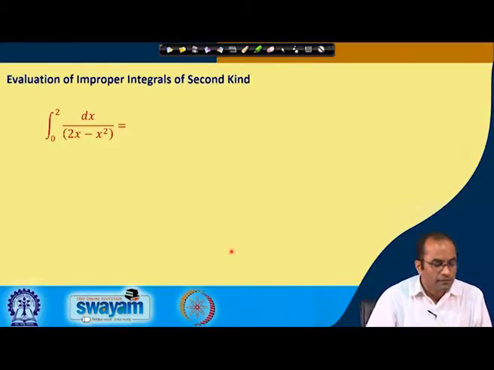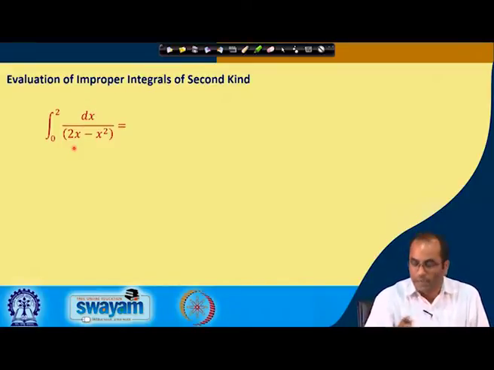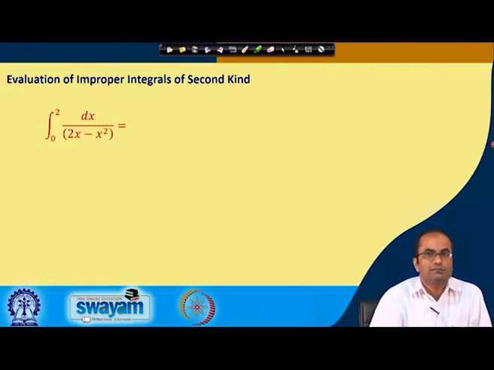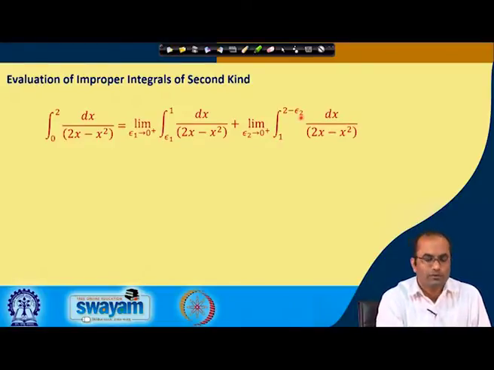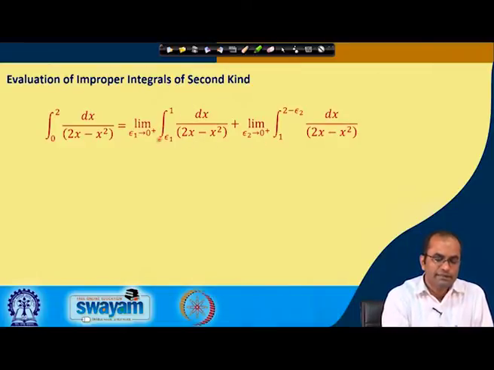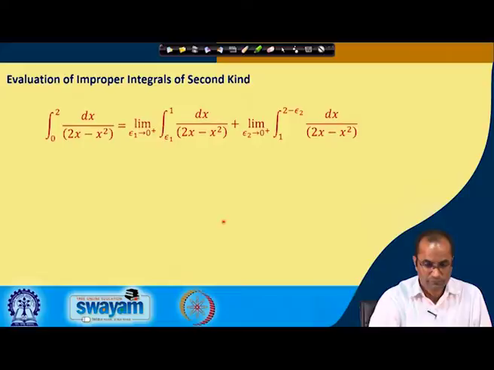In the second example, we take dx over 2x minus x square, and in this case we do the same trick. We take the limit as epsilon 1 goes to 0, and we avoid the point 0 by introducing 0 plus epsilon 1, and we take some point in the range, say 1, and then from 1 to 2 minus epsilon 2, where epsilon 2 goes to 0. So, we have also avoided the point where the function was becoming unbounded. Now, in both the cases we have to integrate, and later on we will apply the limits as epsilon 1 and epsilon 2 go to 0.